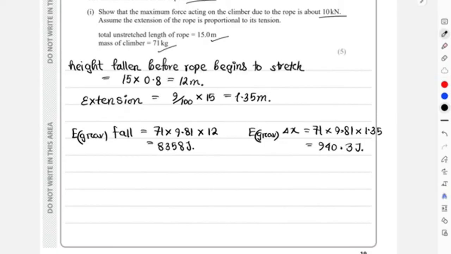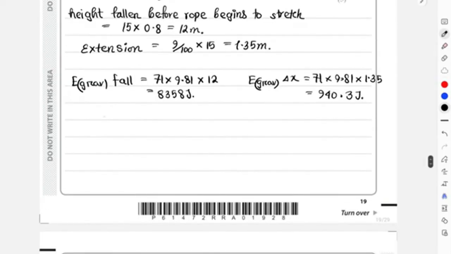This will be entirely equal to your elastic stored energy. Now how can you find elastic stored energy? That is always half times force times distance. From the linear section of force against extension, we always get that elastic stored energy. So here, the change in gravitational potential energy is equal to your elastic potential energy.